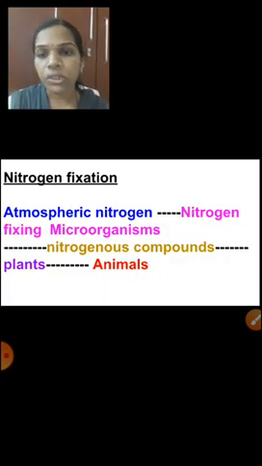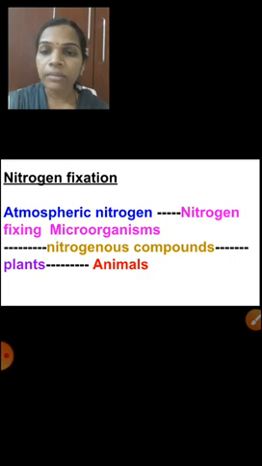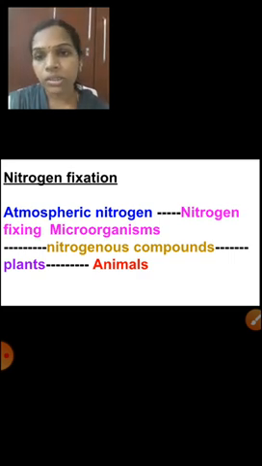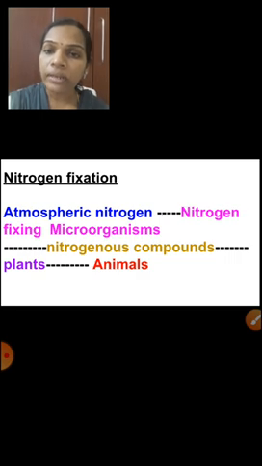Nitrogen fixation. Already you know, like oxygen, nitrogen is also present in our atmosphere. We take oxygen from our atmosphere, isn't it? But nitrogen we can't take like that. Oxygen we take easily from the atmosphere, but nitrogen we can't. Then how will we get nitrogen? Nitrogen is an important component in plants as well as animals. But how do we get nitrogen from the atmosphere?